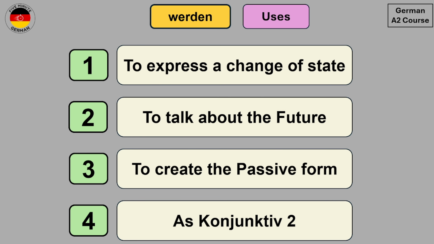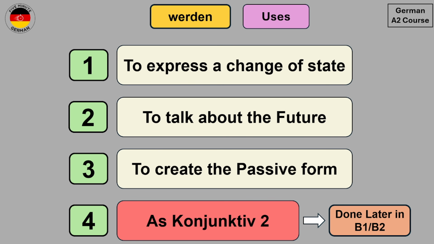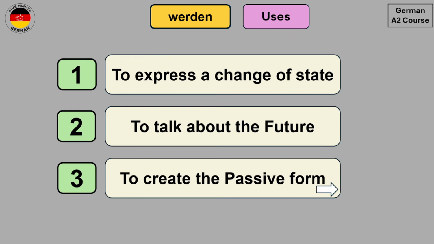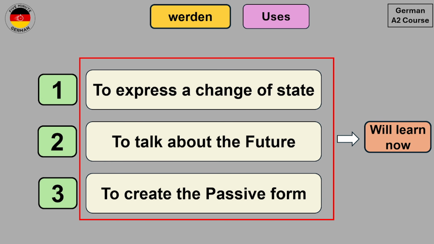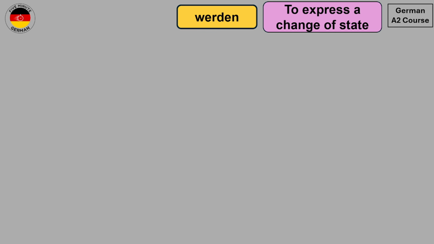But the concept of Konjunktiv II is not part of A2. Rather, it will be done later in B1 and B2. That's why we will skip the concept of Konjunktiv II and we will focus on the first three parts in this lesson, which are how to use werden to express a change of state, how to talk about the future with werden, and how to create the passive form. So let's start with the first use of werden, which is to express a change of state.